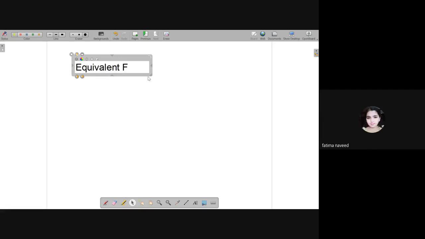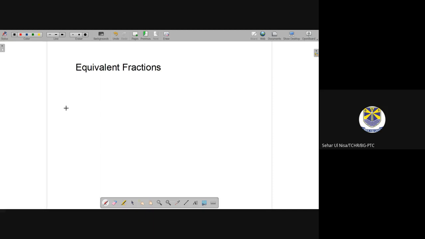Equivalent fractions are the fractions that have different numerators and denominators but are equal to the same value. For example, 2 by 4 equals 3 by 6.